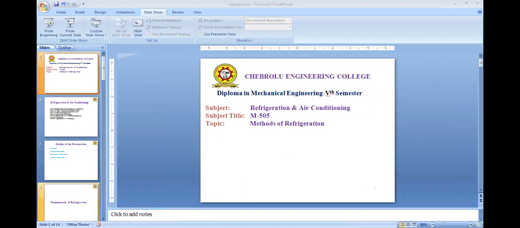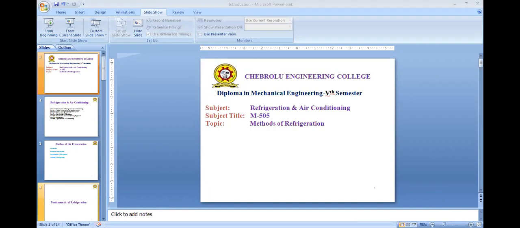Myself dealing with the subject refrigeration air conditioner for the diploma in mechanical engineering 5th sem. So today's topic is methods of refrigeration. In refrigeration air conditioning, there are 8 units. First 5 units deal with the refrigeration and last 3 units air conditioning.